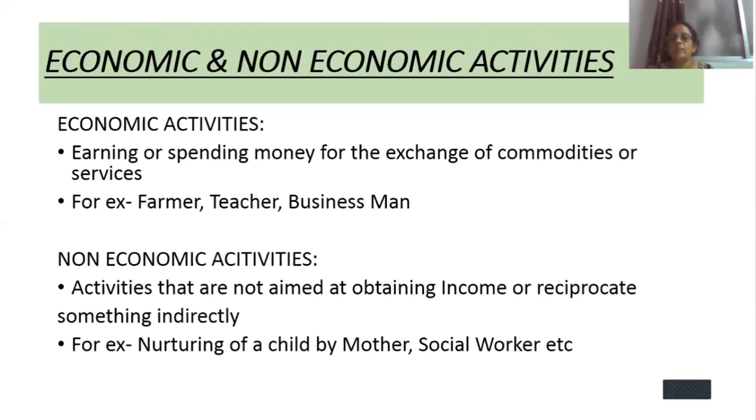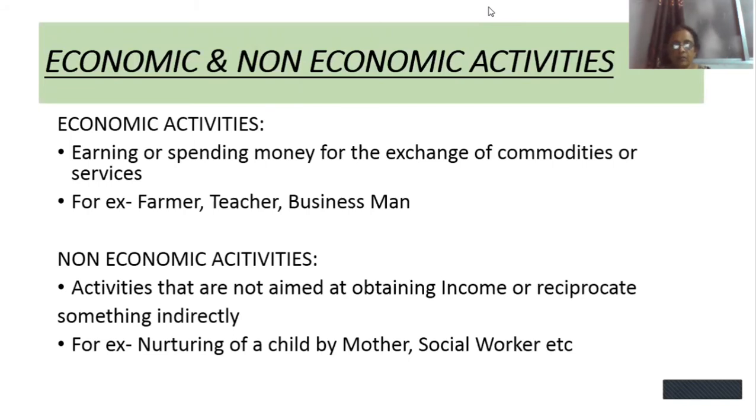Third one is dependence on agriculture. The major occupation of the people living in developing countries is agriculture. More than 60% of the people depend on agriculture for employment. And contribution of agriculture in national income is 26%. Fourth one is unequal distribution of income. In developing countries, there is an unequal distribution of income and property. That 20% of rich people in the country share 40% of national income, and 20% of poorest people share 10% of national income.